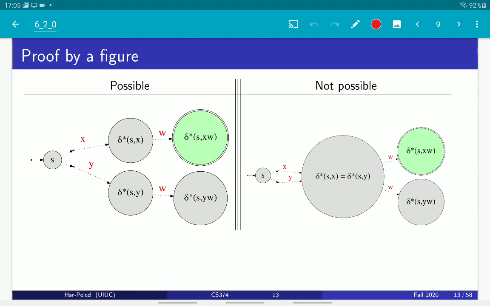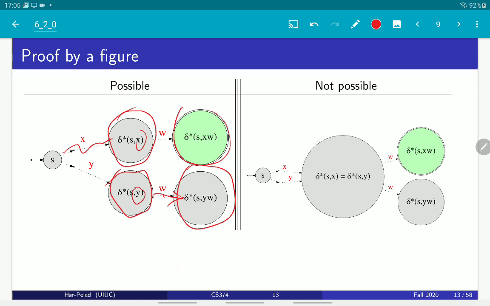If X and Y are distinguishable, then I start from the start state and I go with X, I end up with one state, and with Y another state. And then from those two states, I go on with W, and with one of them I get to an accepting state, the other one I end up with a non-accepting state. So this is the natural situation.